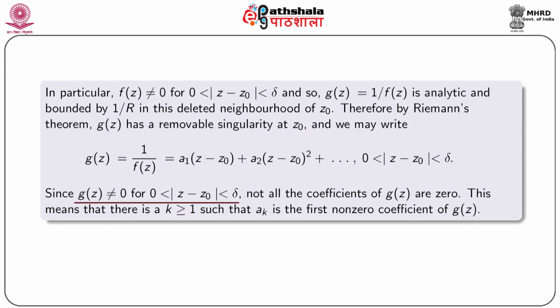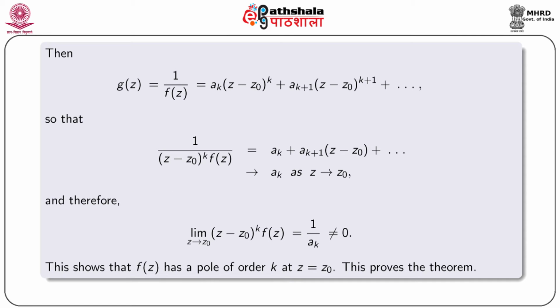Since g(z) is not equal to 0 for 0 < |z - z0| < delta, not all the coefficients of g(z) are 0. This means that there is a k greater than or equal to 1 such that a_k is the first non-zero coefficient of g(z). Therefore, g(z) = 1/f(z) = a_k(z - z0)^k + a_(k+1)(z - z0)^(k+1) + etc.